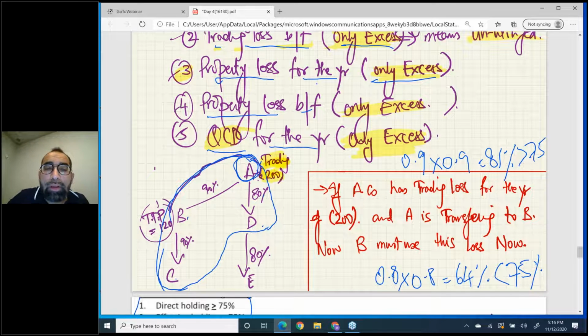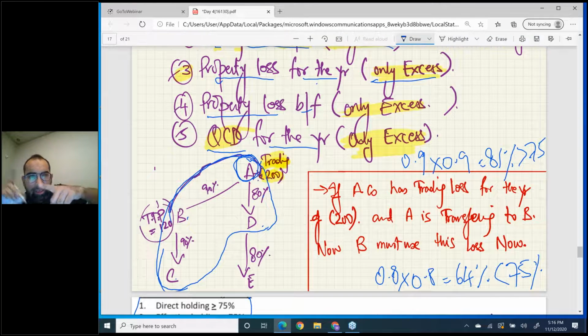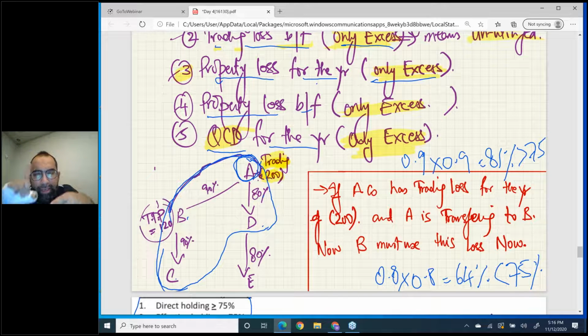Now, when the surrendering company transfers its loss to the claimant company, the claimant company will set off its own profits. Which profit will the claimant company set off? That is TTP.